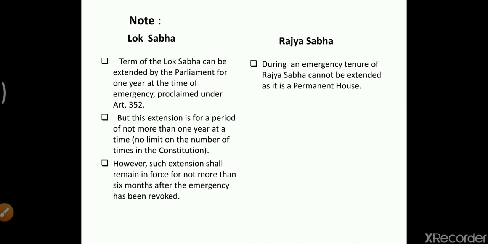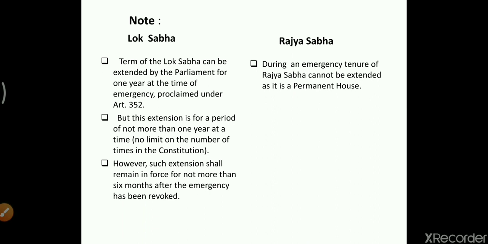So the extension can be extended for a year till the emergency is there, and as soon as the emergency is lifted or comes to an end, then within 6 months fresh elections have to be held. I repeat the whole concept.